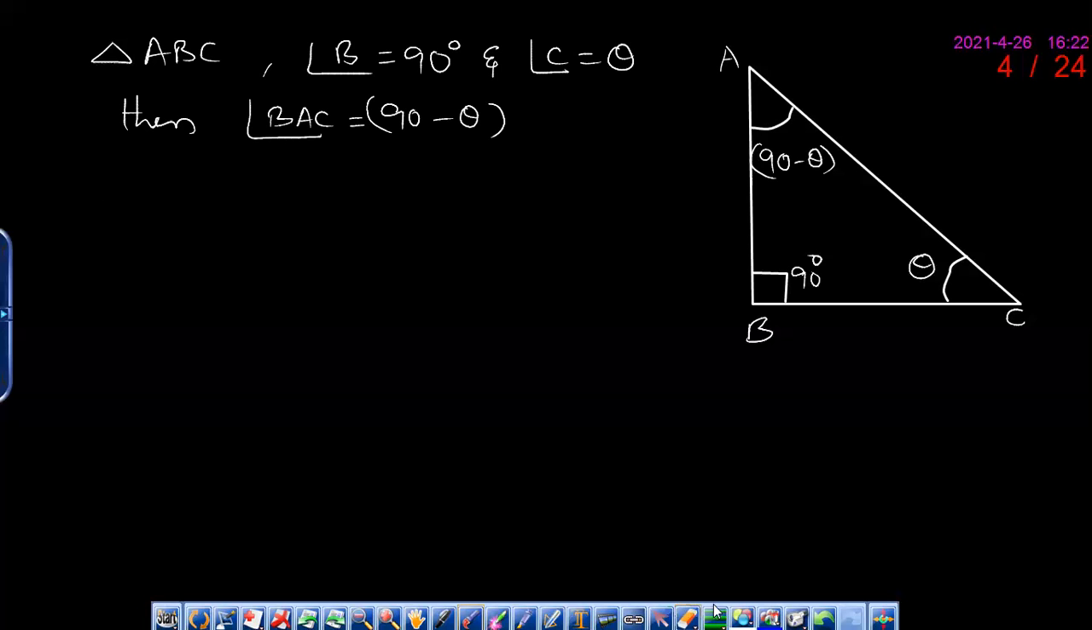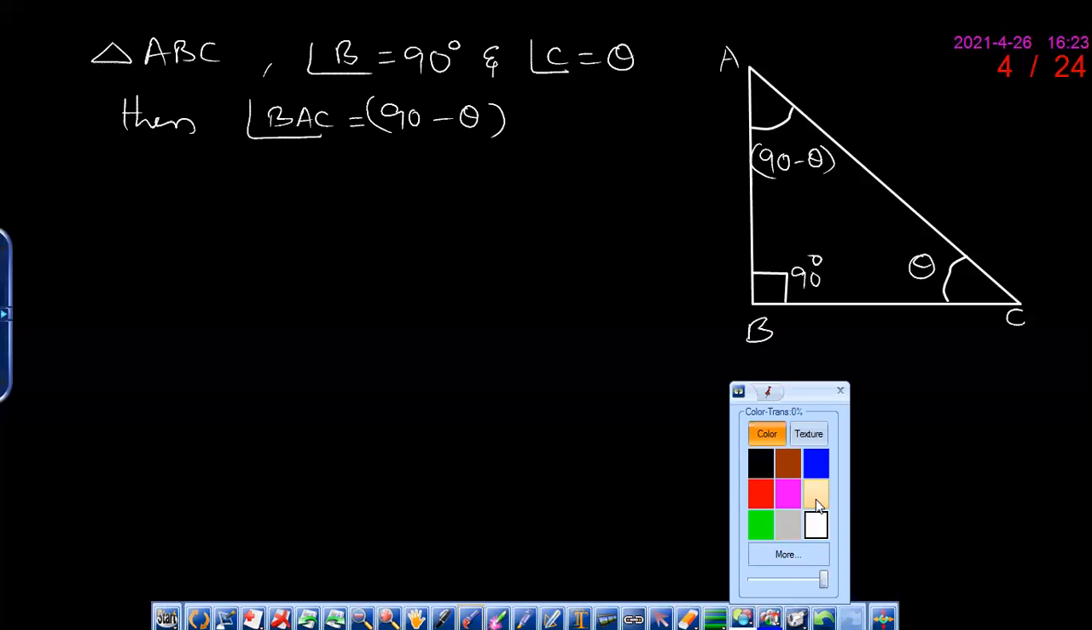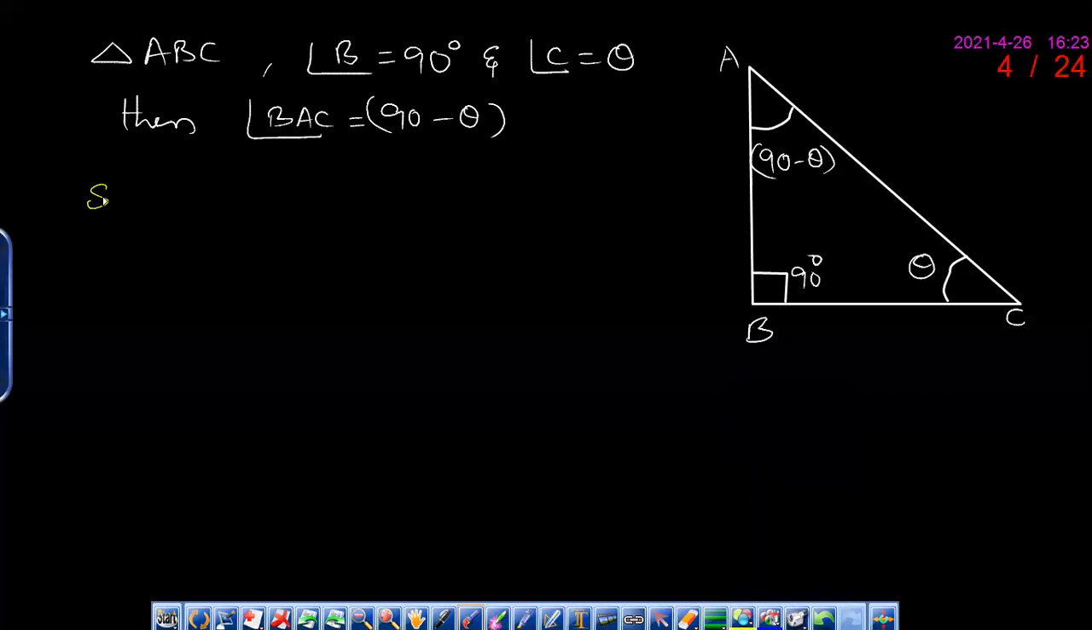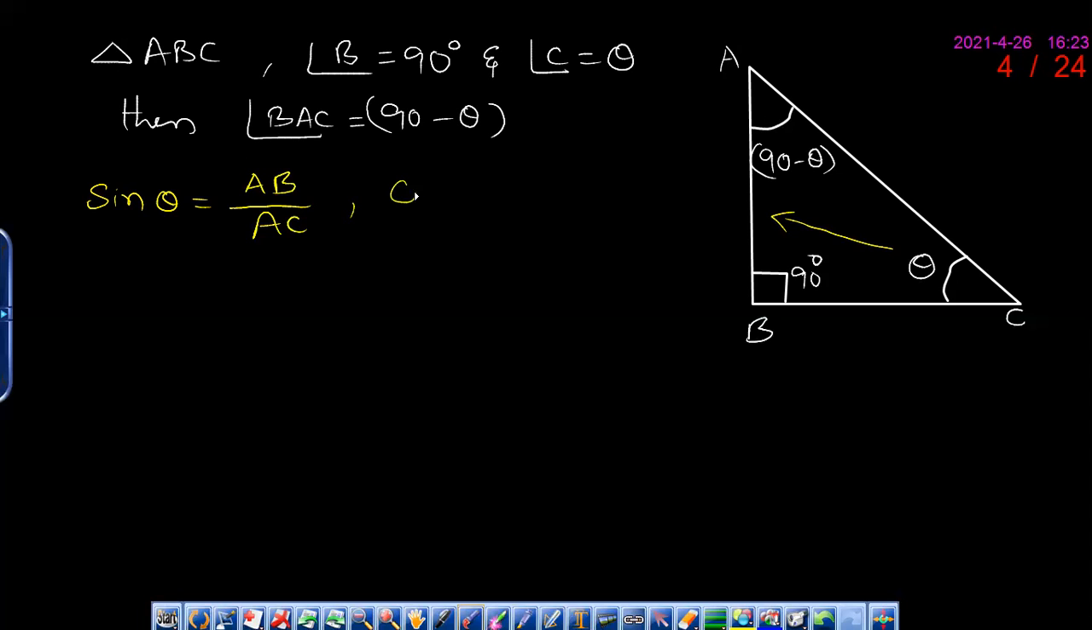And we already studied in the first session about sine theta. Snigdha, can you tell me, sine theta is equal to? Cos 90 minus theta? No, sine theta is equal to AB by AC, sir. Opposite side upon hypotenuse, right? Yes, sir. That is what I am asking you.